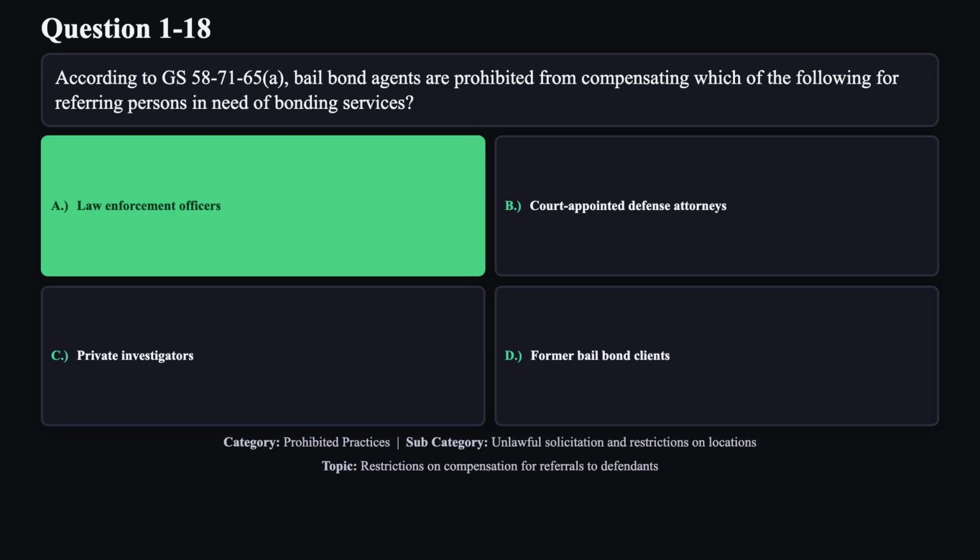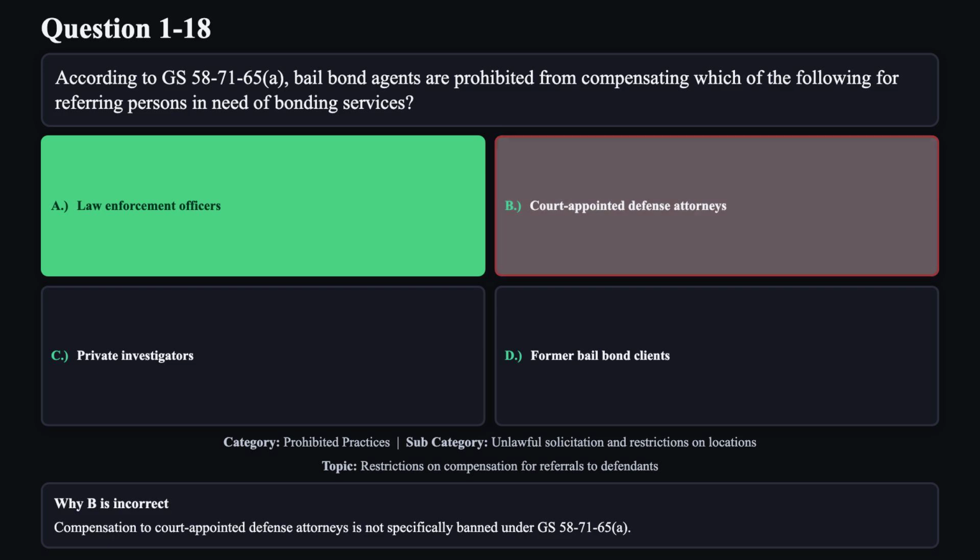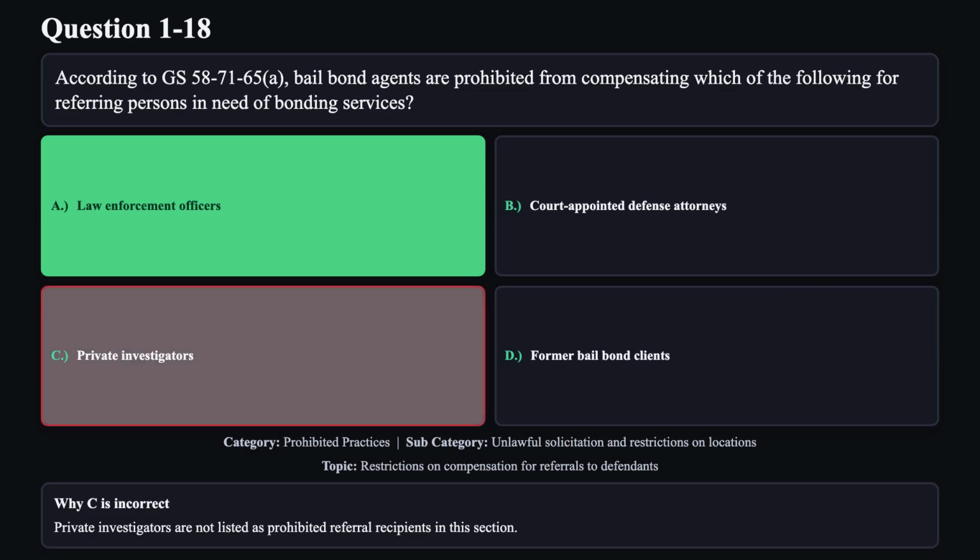The correct answer is A. GS 58-71-65A expressly forbids paying law enforcement officers any compensation for client referrals. Reason B is not correct. Compensation to court-appointed defense attorneys is not specifically banned under GS 58-71-65A.